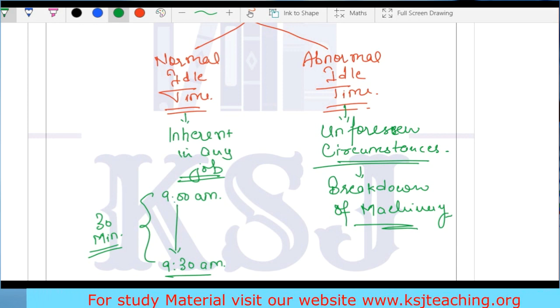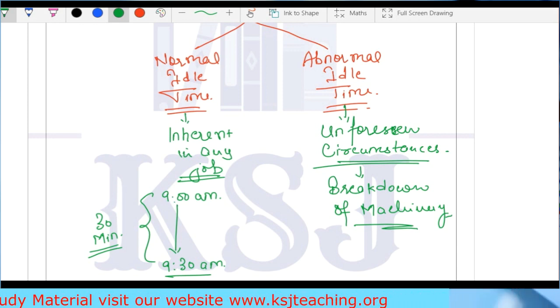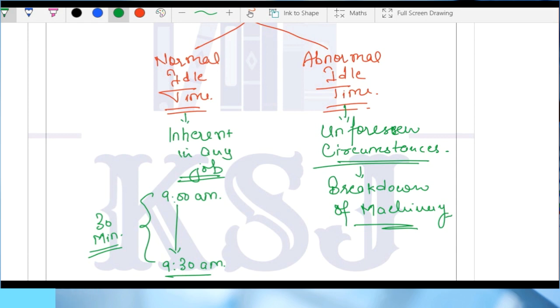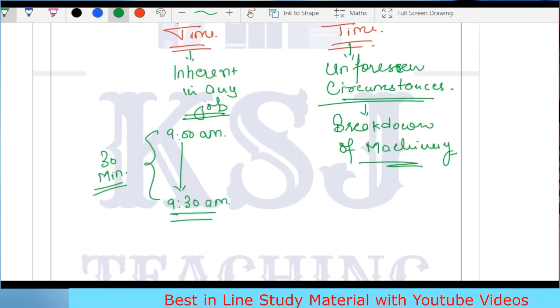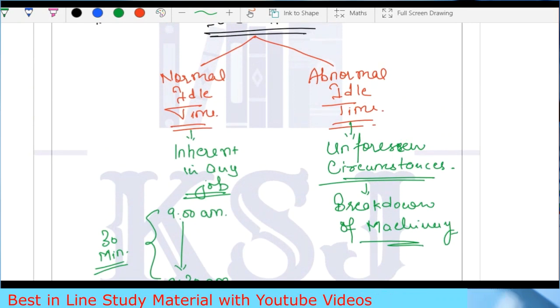Isn't it? So this is abnormal idle time. It could have been avoided if you had been doing smart work. But these are unforeseen circumstances that nobody could have imagined that this will happen. So this is another idle time. Okay. Now, important is the treatment of this normal idle time and the abnormal idle time.